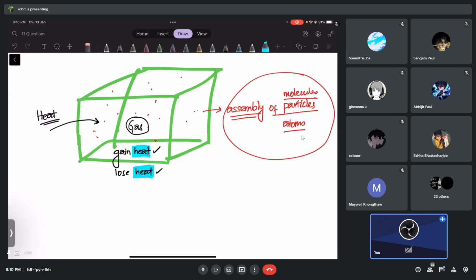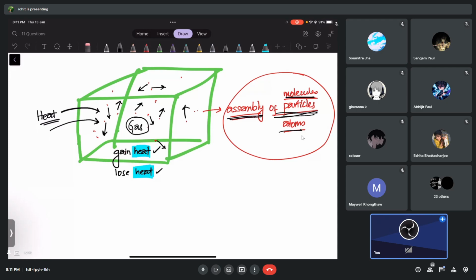So these gases are an assembly of particles, which can help in transformation of heat, because the heat will be gained and the gases will have some motion because of that heat. Their motion may change. Their kinetic energy may increase or may decrease. So whatever I'm saying has to do with the transformation of heat. The heat has been changed into kinetic energy.